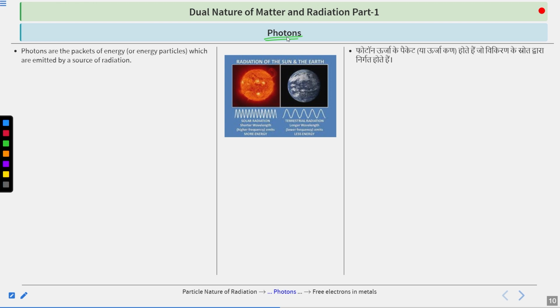Okay. So before starting about the photons and how they are used in the quantum theory of light, we must understand what the photons actually are. So photons are the packets of energy. They are the packets of energy or energy particles, okay, which are emitted by a source of radiation. So there is always a source of radiation from where the ray is emitted.